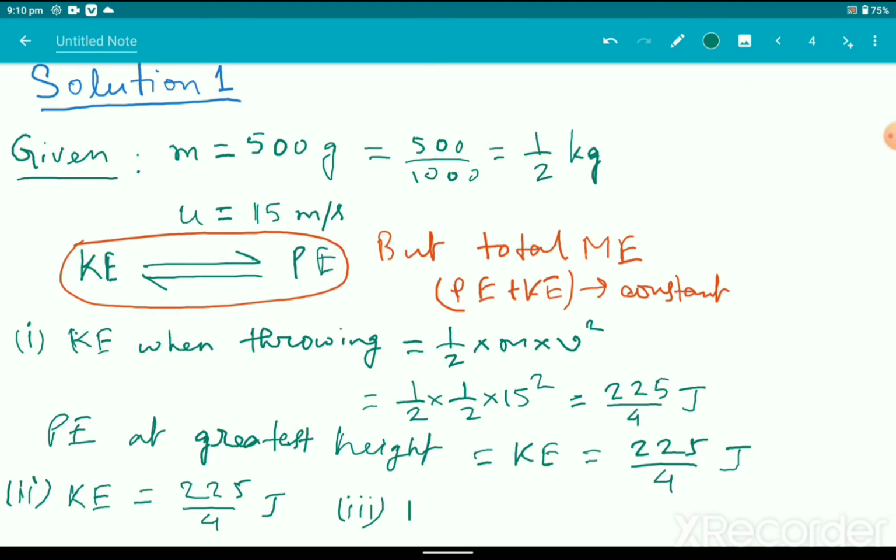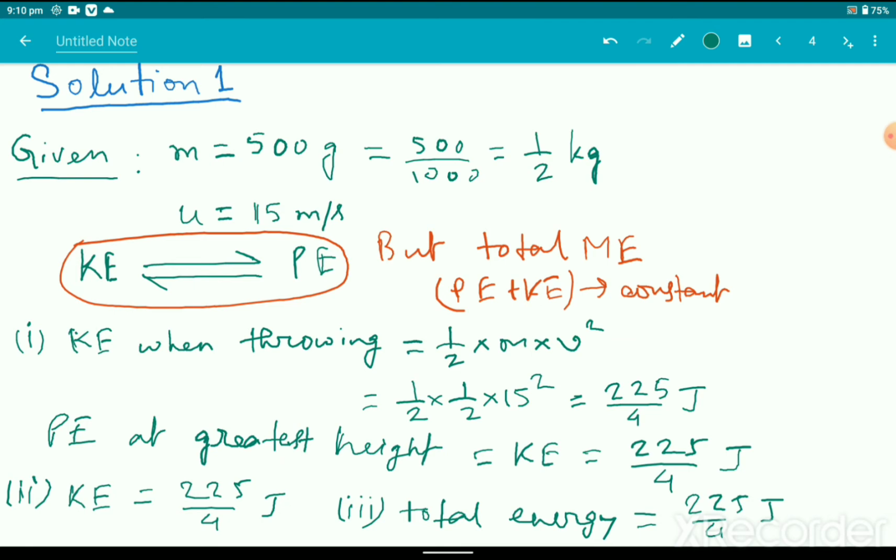So at any point midway, the total energy will be the same, that is 225 by 4 joule. So this is the answer. Okay, so I think the solution is clear. The total solution is based on the concept of conservation of mechanical energy.